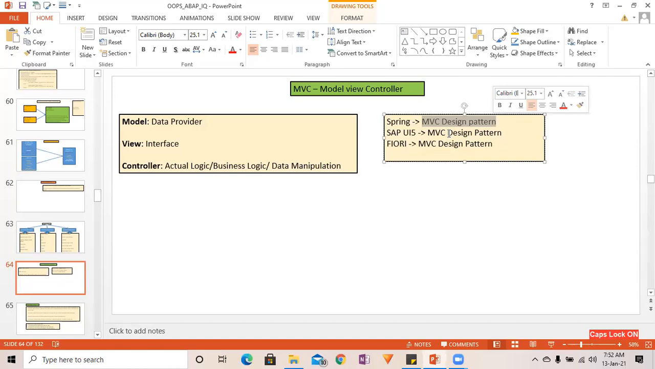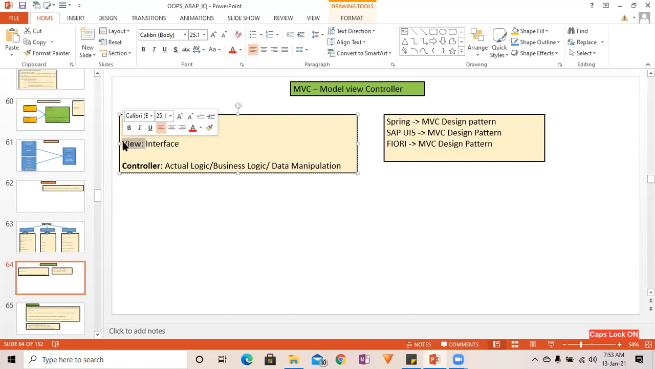View means user experience, user design, user interface. C means controller. Controller means the logic where you are going to process your data. So model is your data, view is your interface, and controller is your actual logic. So for any requirement, you are going to split it into three parts. We are going to create one class which stands for model, just for data processing, to fetch the data and all. Then view, just to display the data. Suppose you have to display an ALV, so we create one class which displays the output in ALV format.